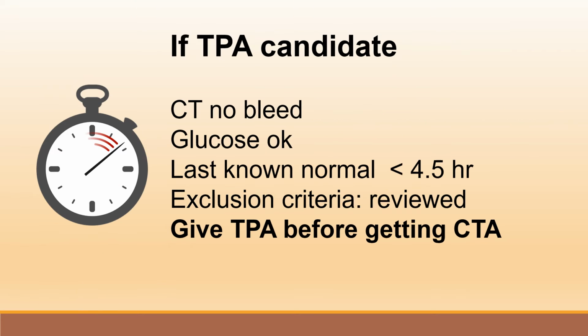If patient is a TPA candidate, make sure that the CT scan shows no bleed, glucose is okay, patient last known normal is less than 4.5 hours, and review the exclusion criteria. Give TPA before getting any other tests, including CTA.